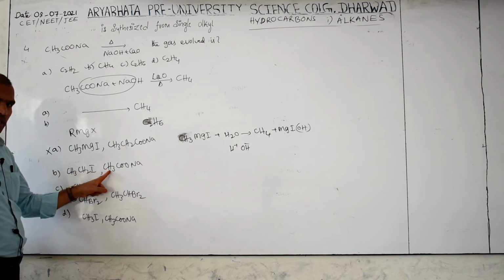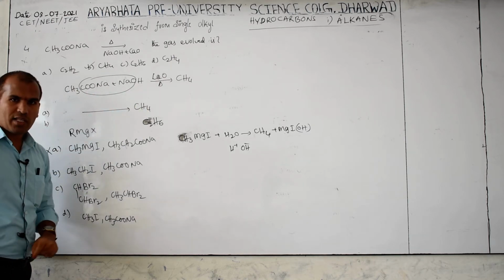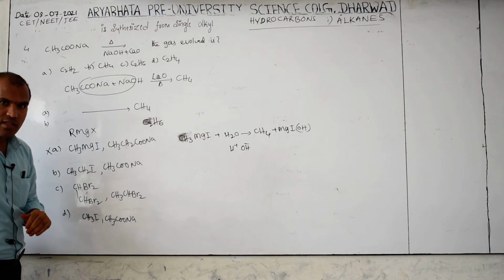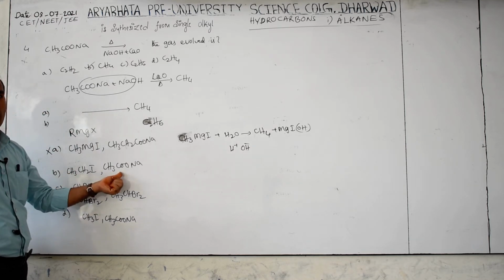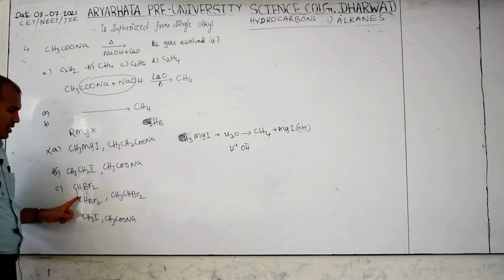Then this is CH3CH2I and CH3COONa. Now I have only shown that this will give methane. Respectively, first methane, next ethane. But here ethane is forming, and this one is forming methane. So this is also not the answer.